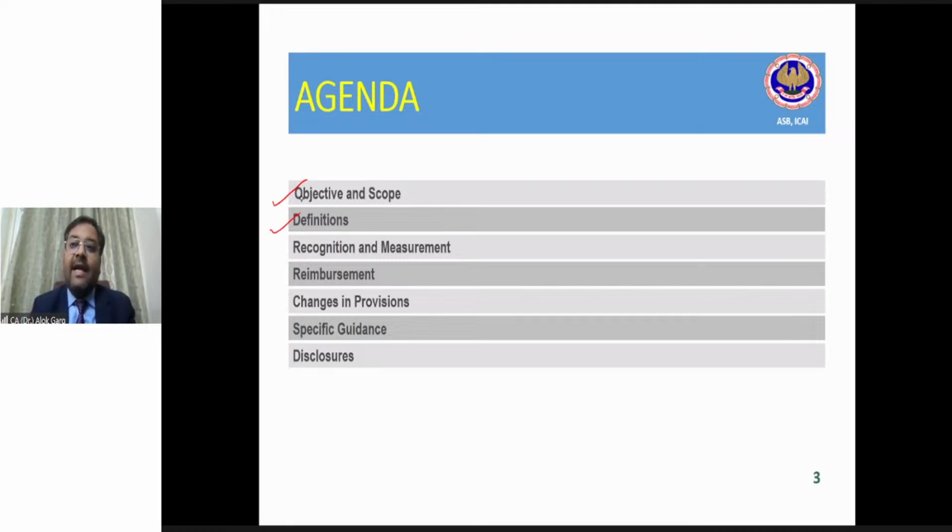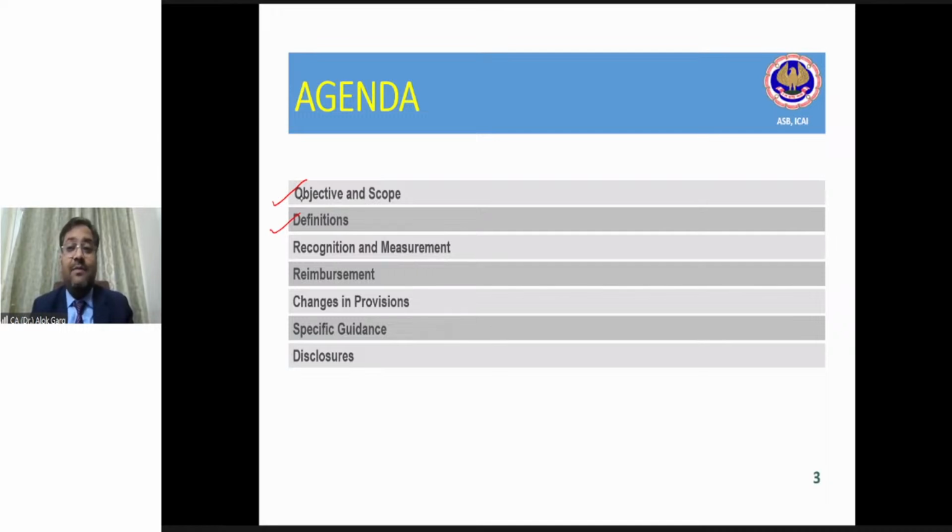But as far as measurement is concerned, please tell me whether this measurement word is only applicable to provision or it is applicable to contingent asset and contingent liability as well. Recognition we understood, right?